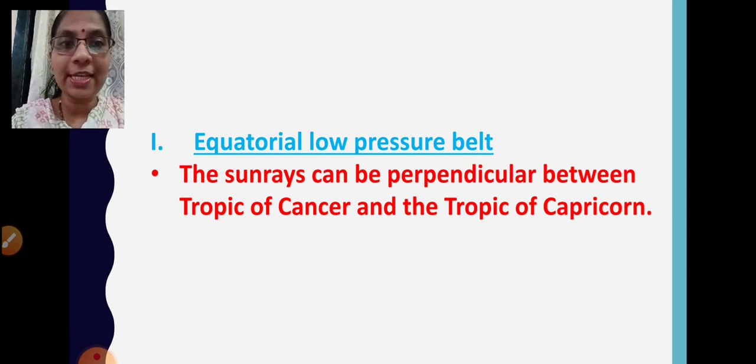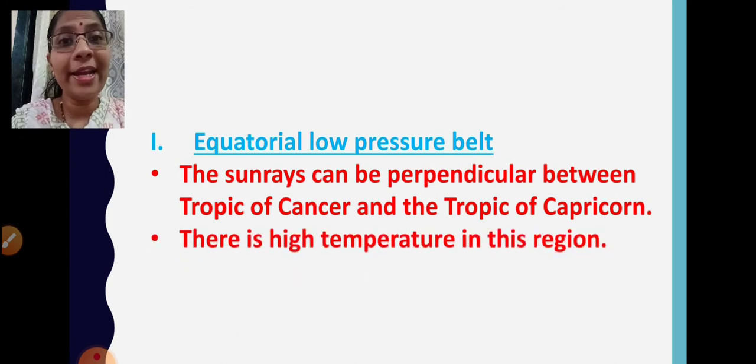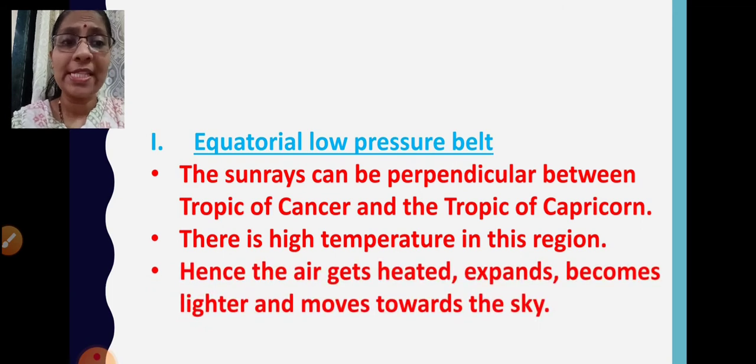So direct sun is received between the regions of the Tropic of Cancer and the Tropic of Capricorn. There is high temperature in this region. So hence the air gets heated, expands, becomes lighter and moves